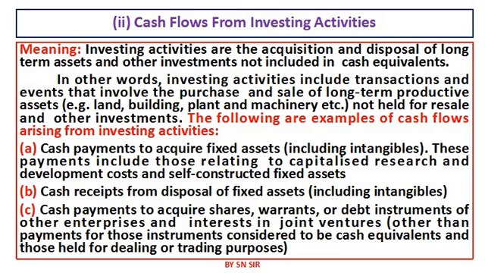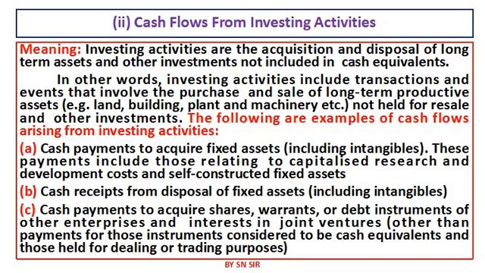In other words, if the transaction made by the organization is for purchasing or selling long-term productive assets such as building, land, plant and machinery, those are known as investing activity. Through these activities, if cash is coming in the organization, that is called inflow of investing activities. If cash is going out of the organization, that is known as outflow of cash by investing activities.